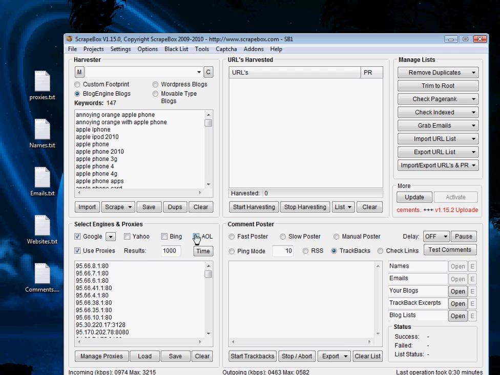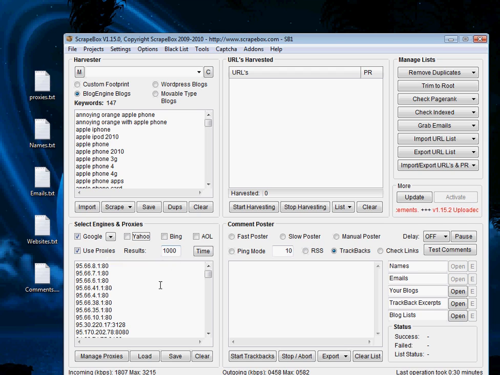The two things we need to know here is that we can select all 4 search engines with which we will scrape. This can be helpful, but for the most part, these search engines should have mostly the same blogs or websites ranked similarly. A very good website will be ranked up high, and a very poor website will be ranked down low. So you will find similar blogs on all 4 search engines. Doing so can maximize what you can find, but for the purposes of this, I'm only going to search from Google, which is the best. And then we always want to use proxies.